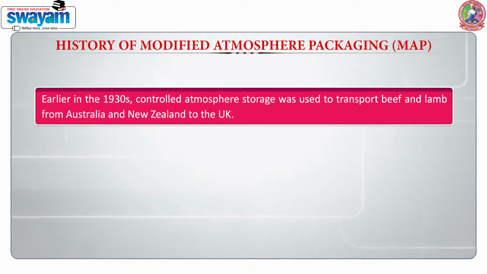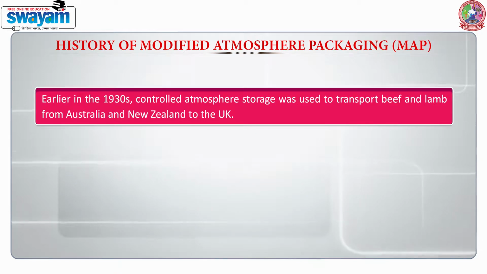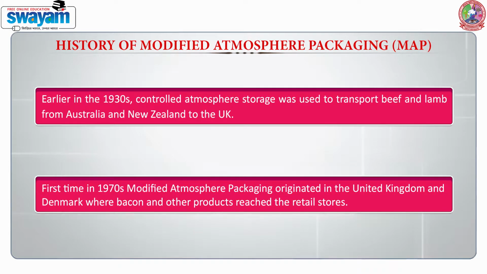Earlier, in the 1930s, controlled atmosphere storage was used to transport beef and lamb from Australia and New Zealand to the United Kingdom. In the 1970s, modified atmosphere packaging originated in the United Kingdom and Denmark, where bacon and other products reached the retail stores.